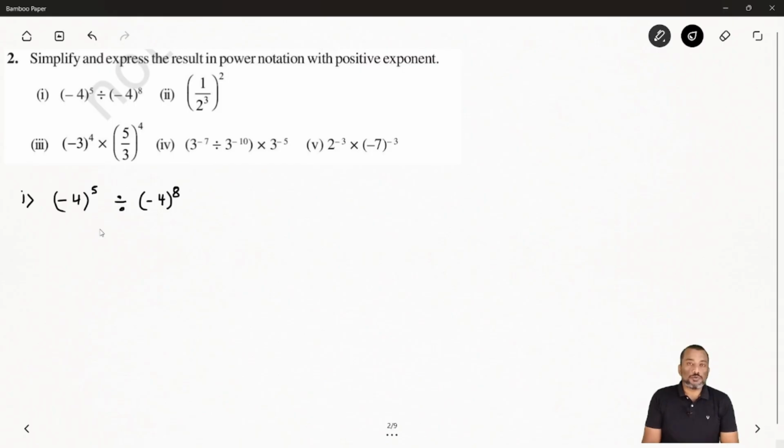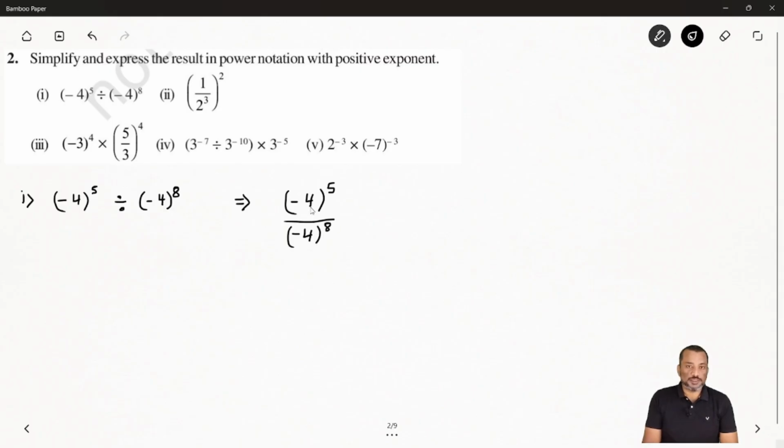Okay, so you remember we have done the second law, that is the quotient law. So first here we will apply the division quotient law. So we can say minus 4 whole power 5 by minus 4 power 8.